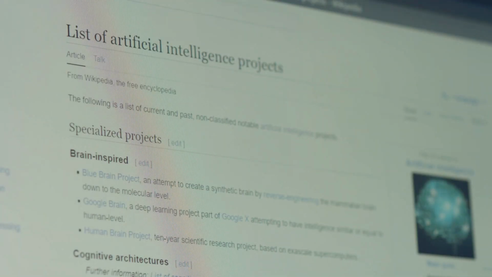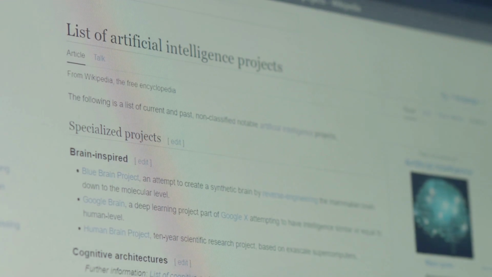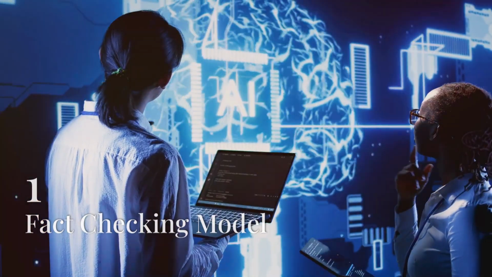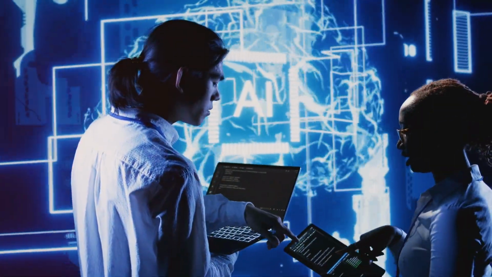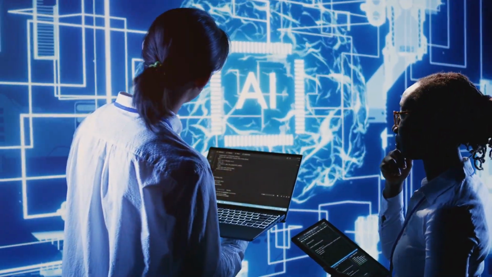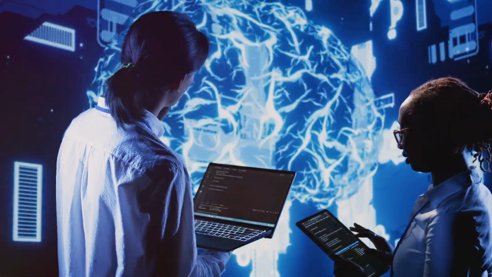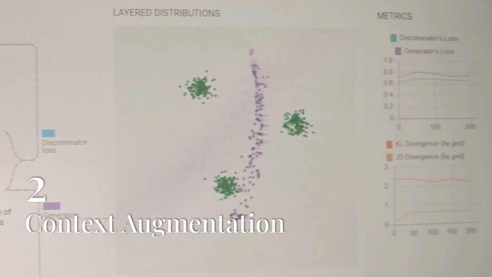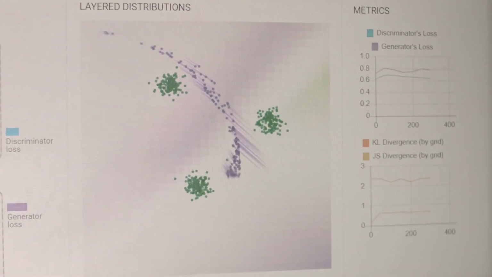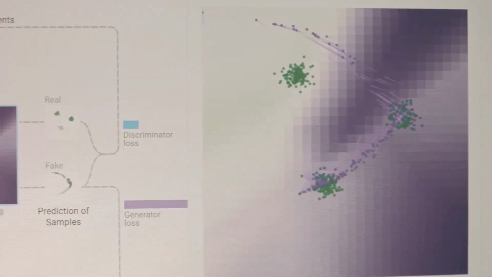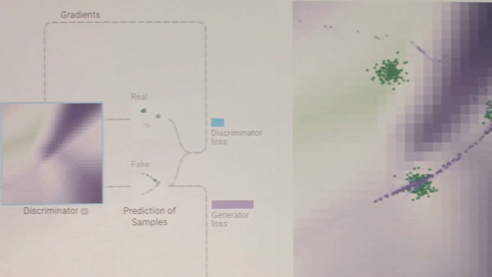Beyond the basic strategies, there are advanced techniques and frameworks being developed to tackle hallucination in LLMs more effectively. 1. Integrating fact-checking algorithms within the LLM pipeline can help verify the accuracy of generated content. These models cross-reference the output with reliable databases and flag potential inaccuracies. 2. Providing additional context during the model's training and inference phases can help reduce hallucination. This involves enriching the input data with more detailed and relevant information to guide the model's output.